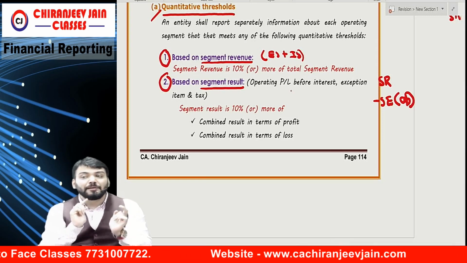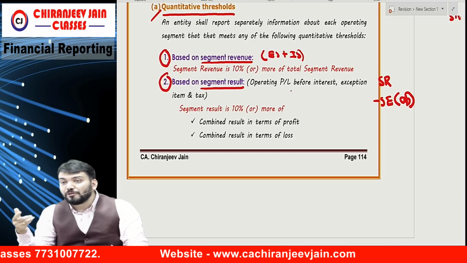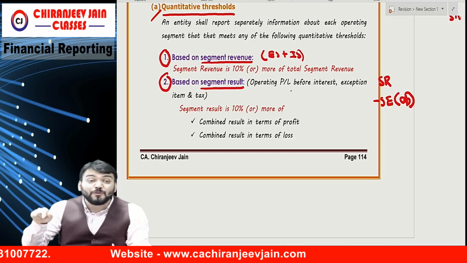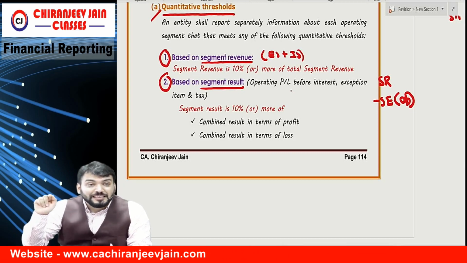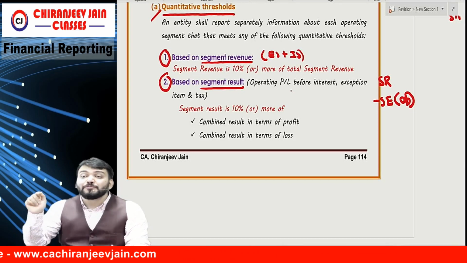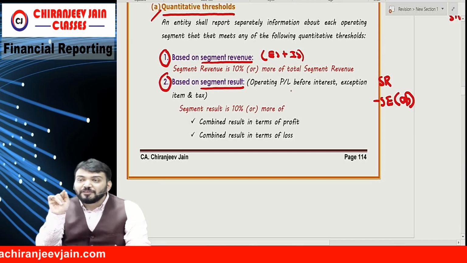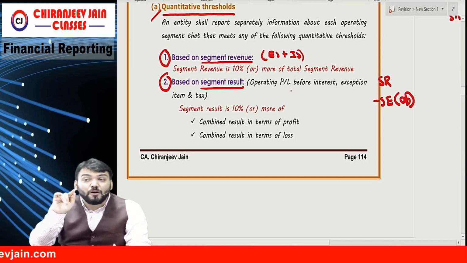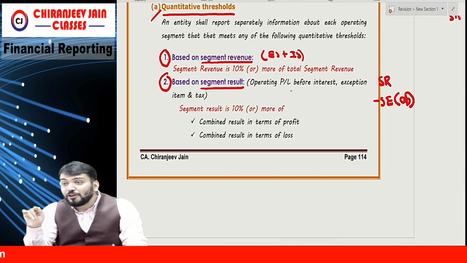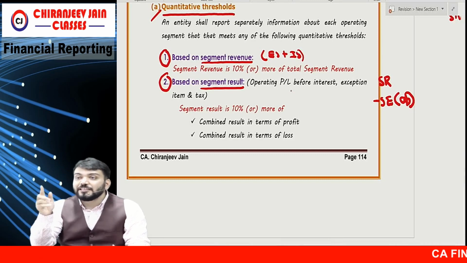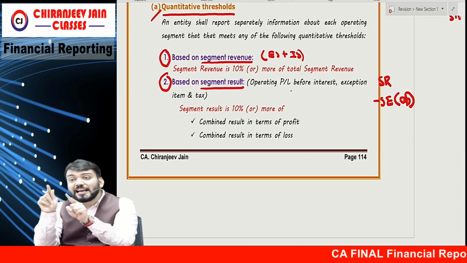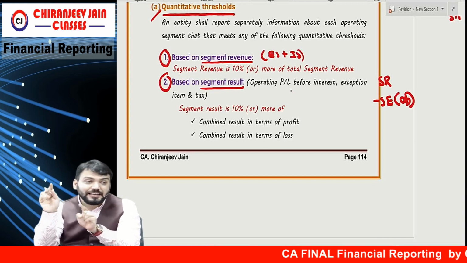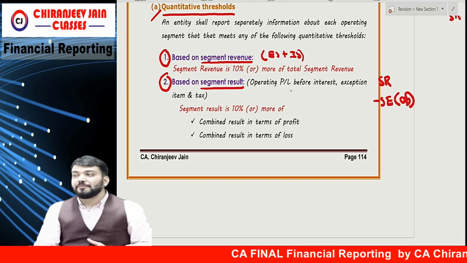So when I am saying segment result, it should be operating profit or loss before interest, before exceptional item, before tax. Once again, segment result means operating profit or loss before interest, before tax. When I am saying tax, tax means both current tax and deferred tax.